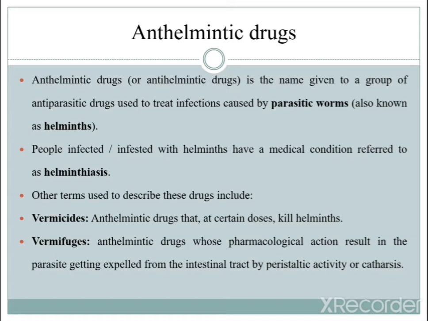The other terms used to describe these drugs are vermicides and vermifuges. Initially these drugs were called anthelmintics or anti-helminth drugs, but in other descriptions we can call them vermicides or vermifuges. Vermicides are anthelmintic drugs that, at certain doses, meaning at specific doses, kill helminths.